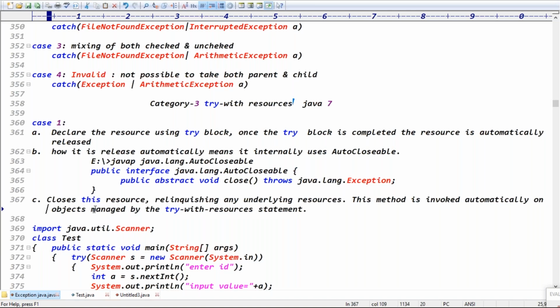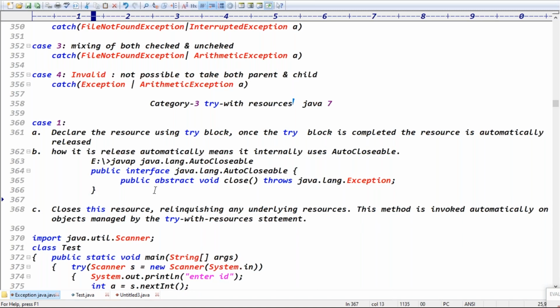It's fine, guys, but how did I write the code? This is from the API documentation. When I show the API documentation, it says close these resources, relinquishing any underlying resources. It means to stop automatically, not manually.